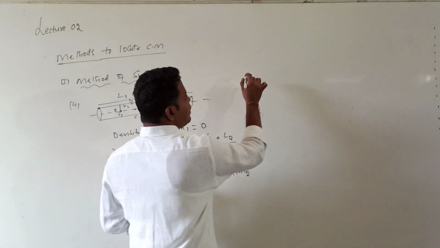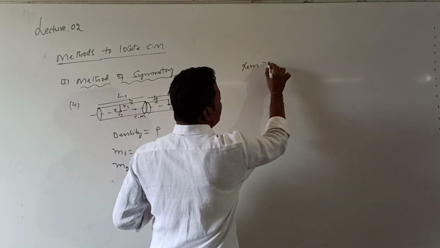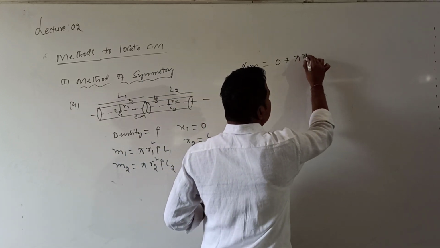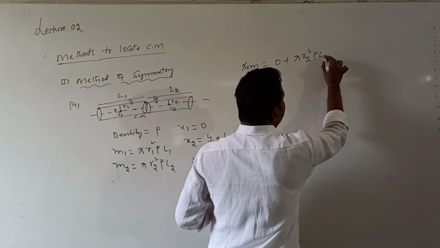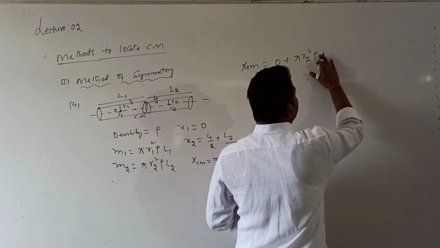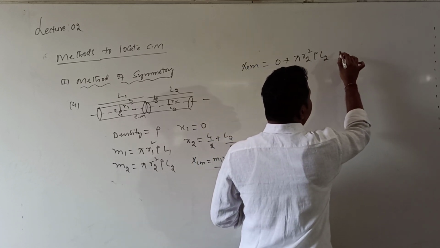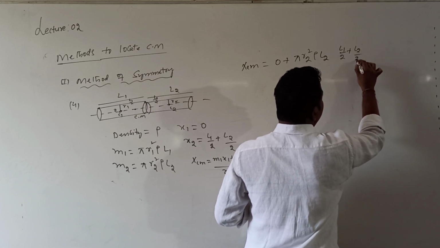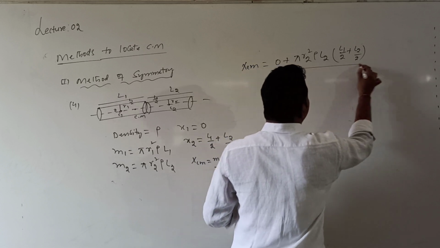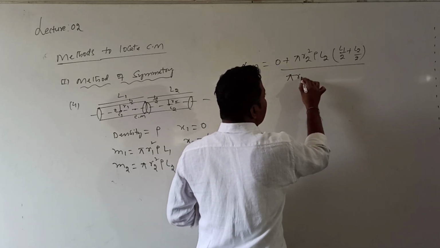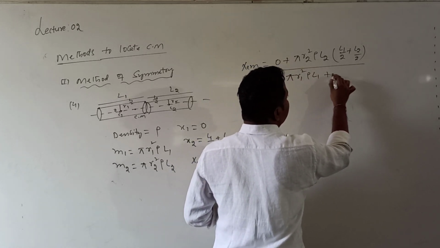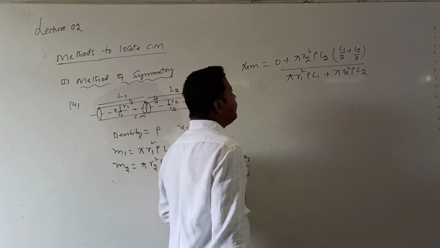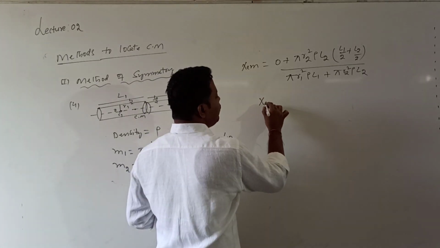So XCM is m1 x1, with x1 value 0, plus m2, which is pi into r2 square into rho into L2, into x2, where x2 is L1 by 2 plus L2 by 2, divided by the denominator pi into r1 square into rho into L1 plus pi into r2 square into rho into L2. Correct? So after simplification, what do I get for XCM?